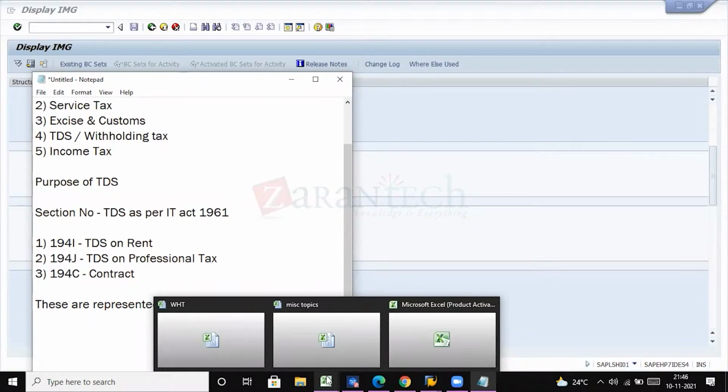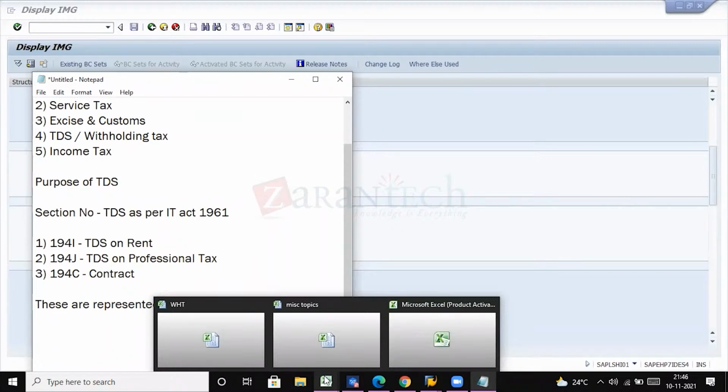So those are called TDS certificates, which will serve as evidence that the tax has been deducted, and your salary is after income tax deduction. It is deducted by the employer only, and they will be paying directly to the government IT.